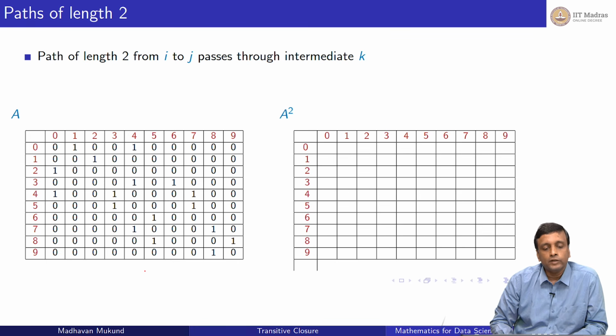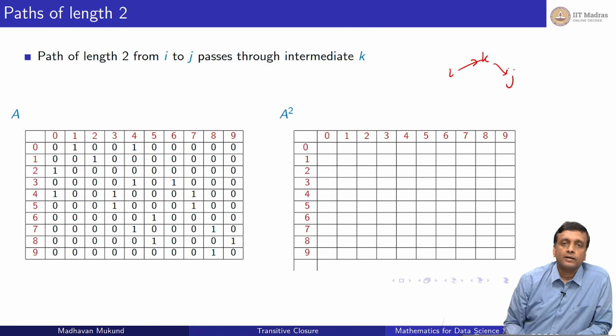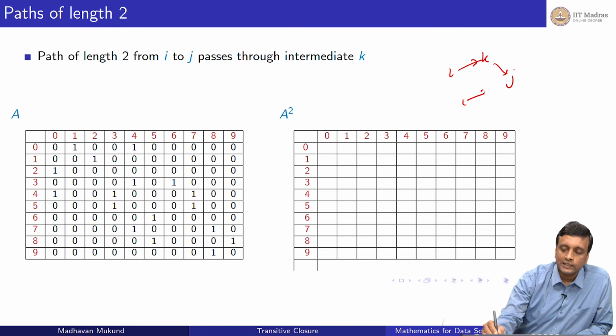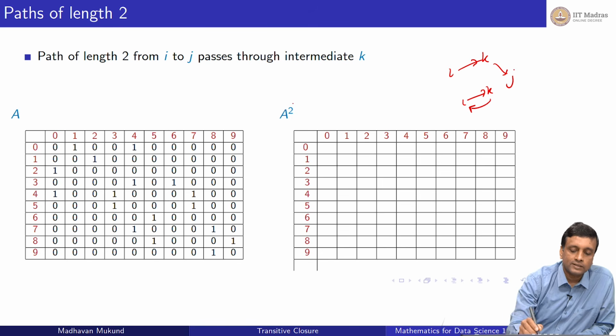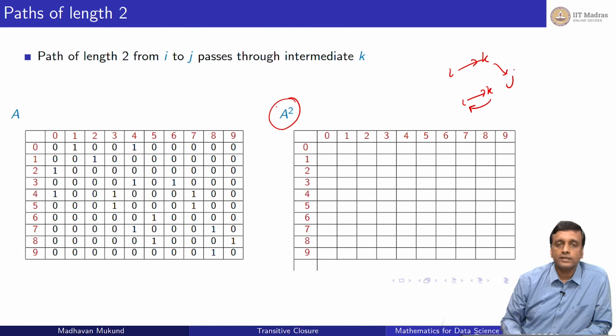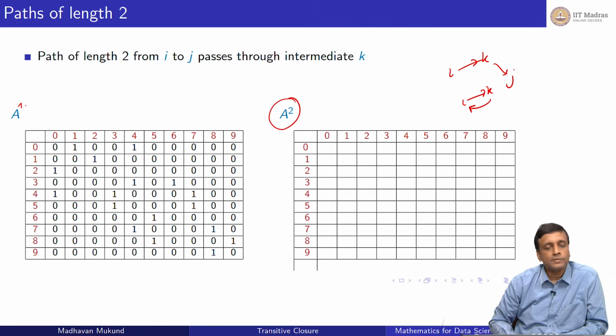Paths of length 2 go from i to some k to some j. So this is a path of length 2. It could also be back to itself. A path of length 1 cannot, but we could have a path of length 2 which goes from i to i. So this is the matrix that we want to call A square. A, which we can think of as A to the power 1, represents paths of length 1. A square represents paths of length 2.